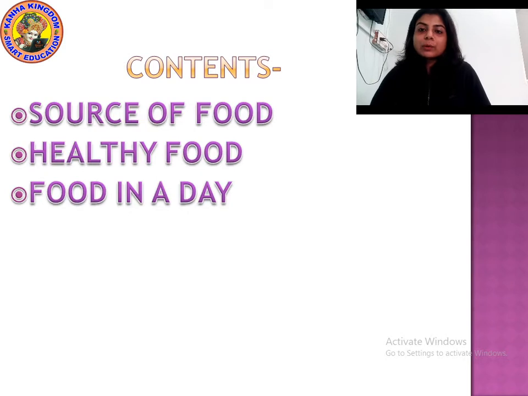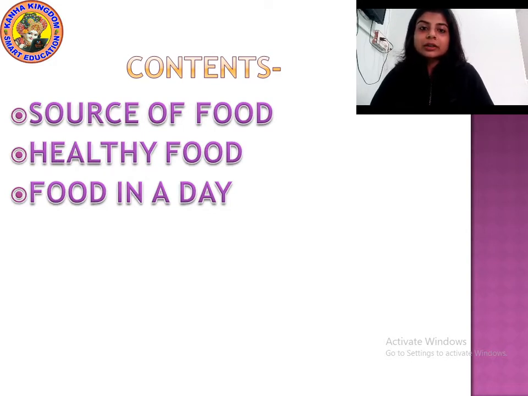So students, we will study source of food. Source of food means from where do we get food. What are the different sources of food, from where we get our food? Then we will study about healthy foods. What are the healthy foods that we must eat so that our body stays fit, strong and healthy? Then food in a day. Food in a day means what amount of food will you eat in a day? How much food do you need to eat in a day? That is food in a day.